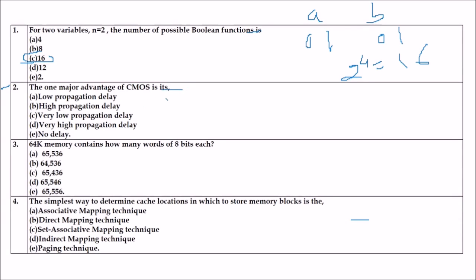Next is the major advantage of CMOS. These are the options for you. You have to give the one major advantage of CMOS. What is the answer? The answer is A, low propagation delay.